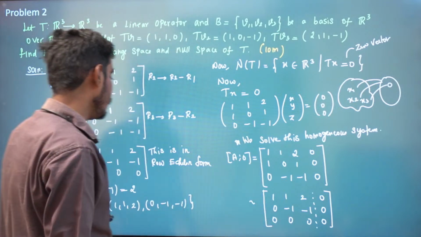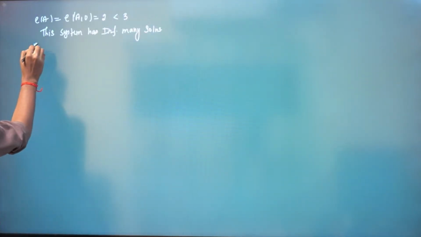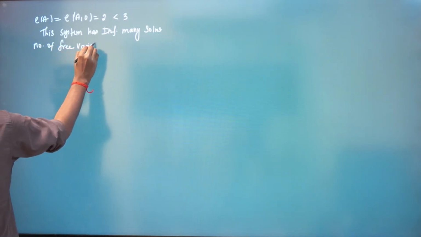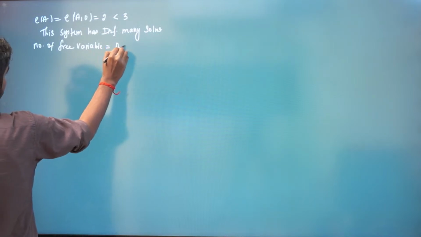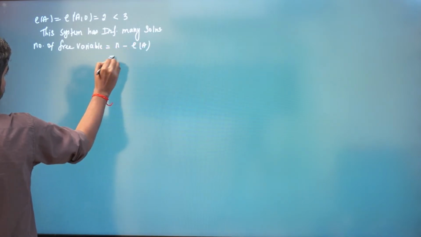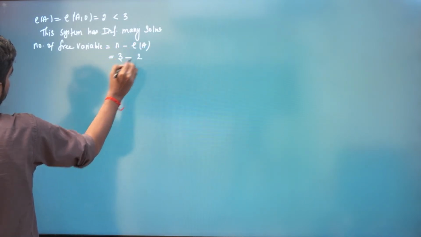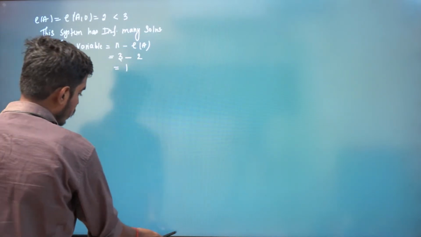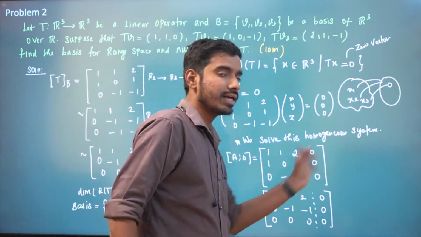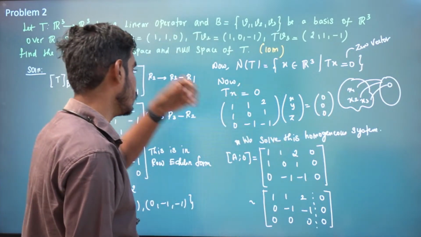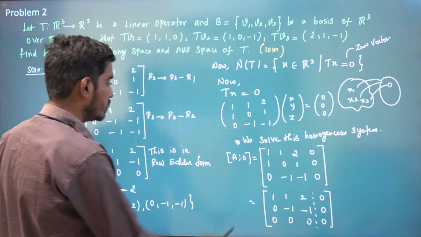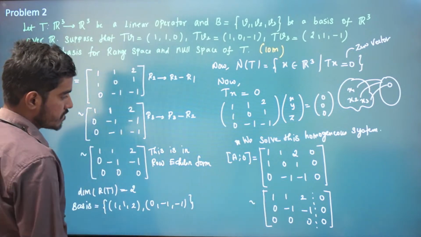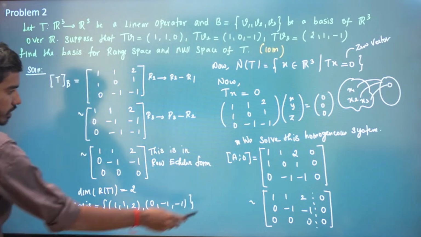So here we can see the number of free variables. The number of free variables is equal to n minus rank of A. So the total number of variables is 3, rank of A is 2. So we have one free variable, right? If you write this back to the form Ax equal to 0, we have two equations.